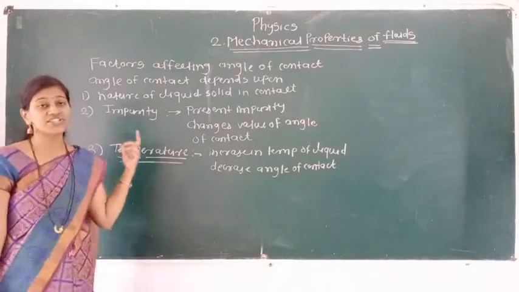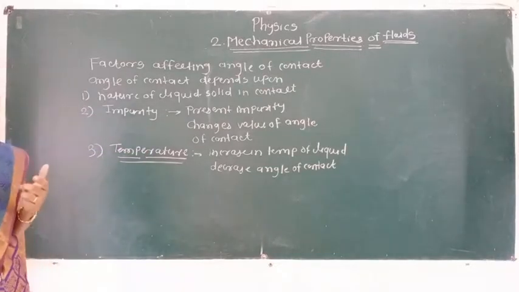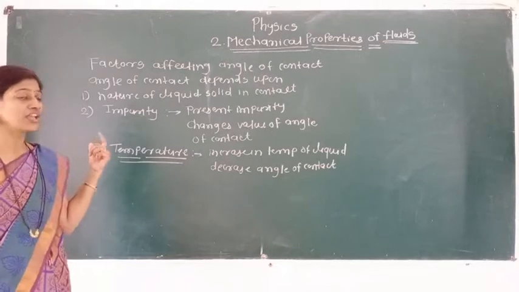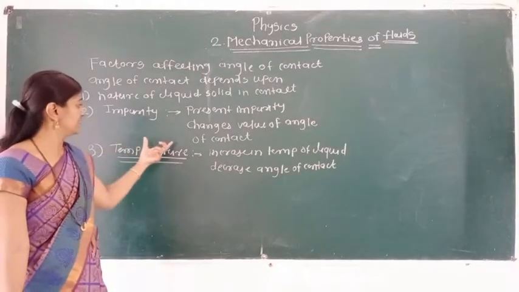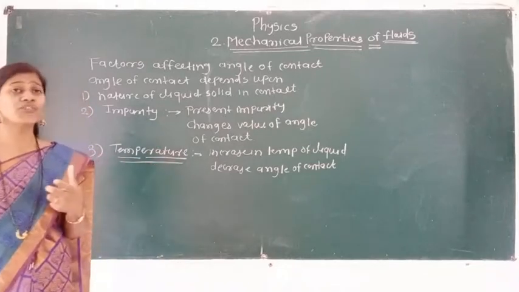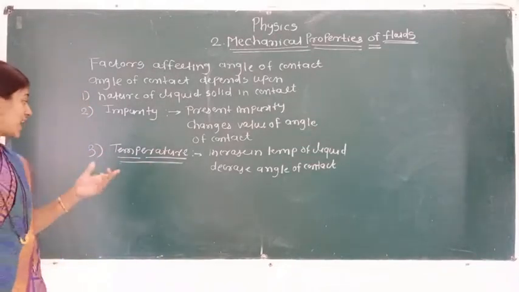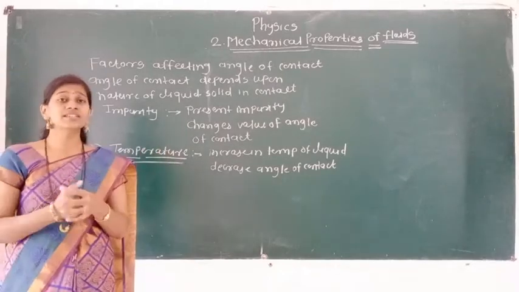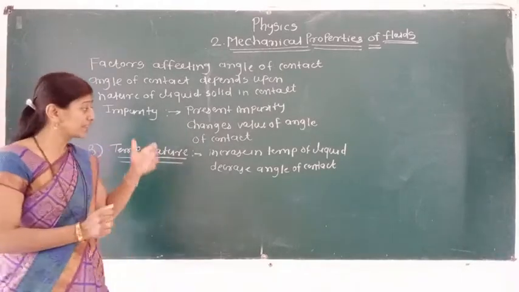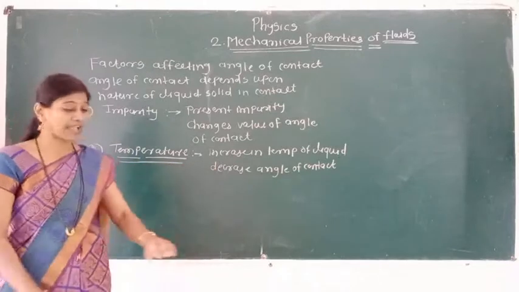First is the nature of the liquid and solid which come in contact. Second one is the impurity which is present. If it is present in that liquid, the value of the angle of contact is going to change. Last one is the temperature. As solid and liquid come in contact, if the temperature of that liquid increases, it decreases the angle of contact.